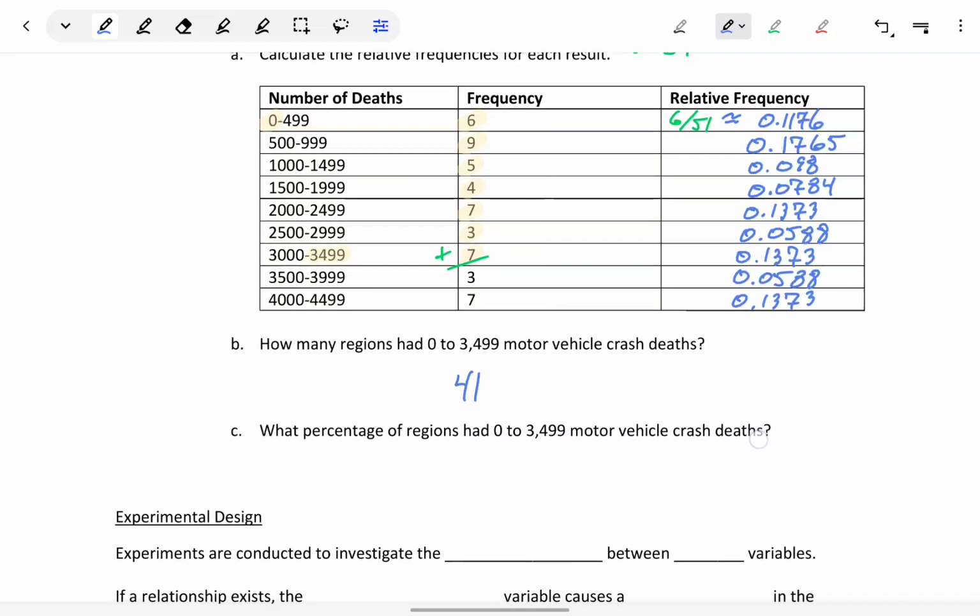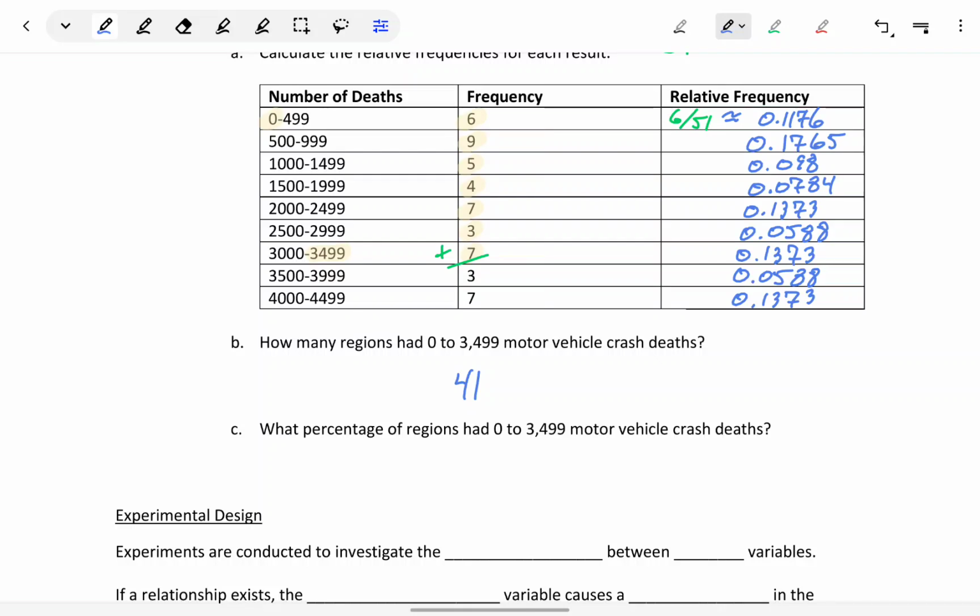And then we're asked what percentage of regions had 0 to 3,499 motor vehicle crash deaths. That would be the 41 divided by 51, the total number of responses, which would come out to be approximately 0.8039, which is the same thing as saying 80.39% of states and Washington, D.C., when you say states, report less than 3,500 motor vehicle crash deaths.